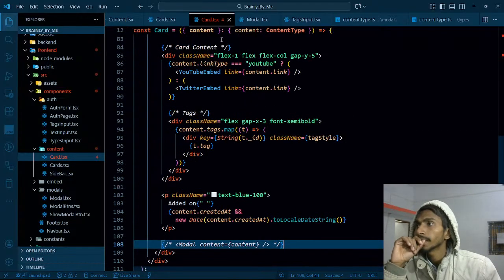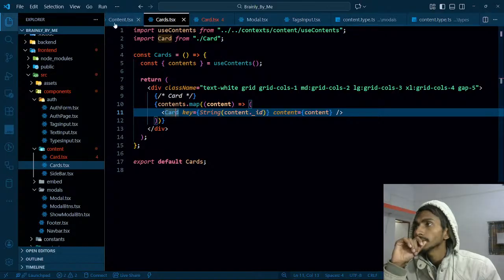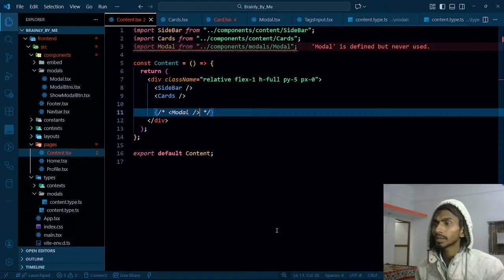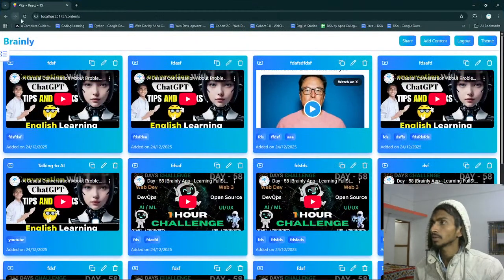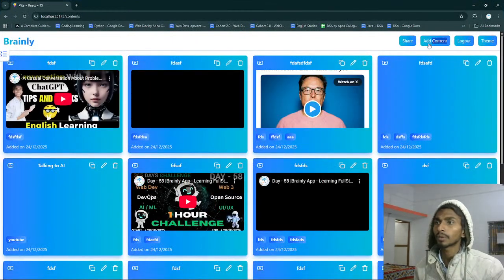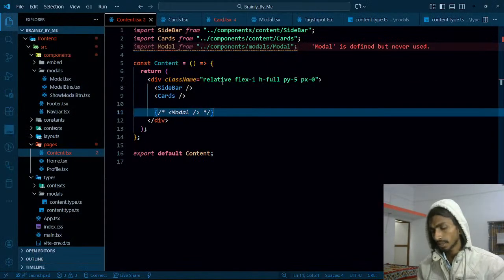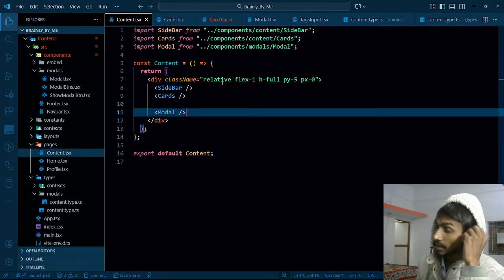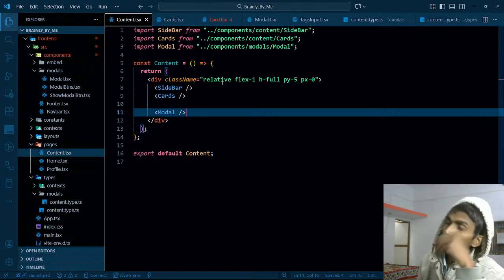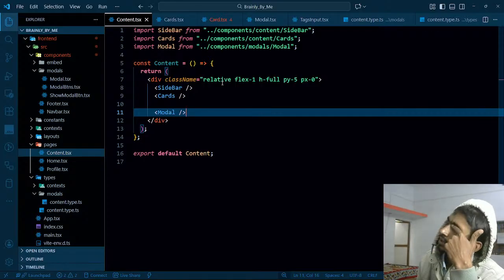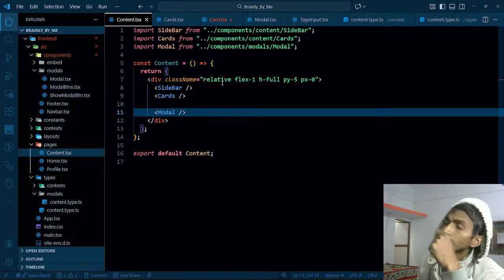So this is the model I have over here. Same thing I have inside my content, this particular model. Even if I remove it, I will have nothing there. Reload the page. Yeah, now I'm not getting anything. So what I actually want is to have it over here, and I have to have some things in the middle as well. Okay. Content, the first content is going to be that, that is right.